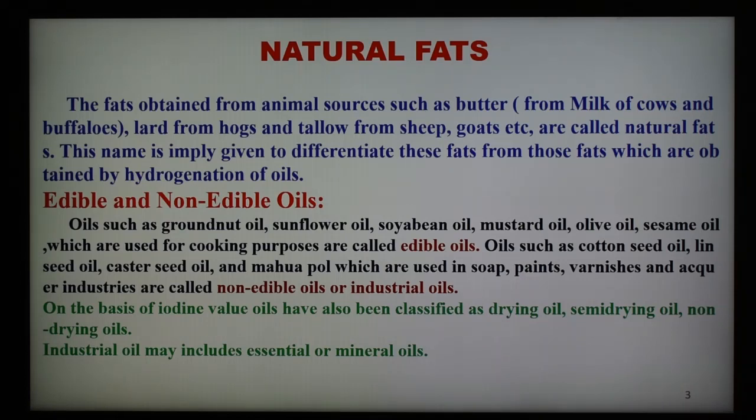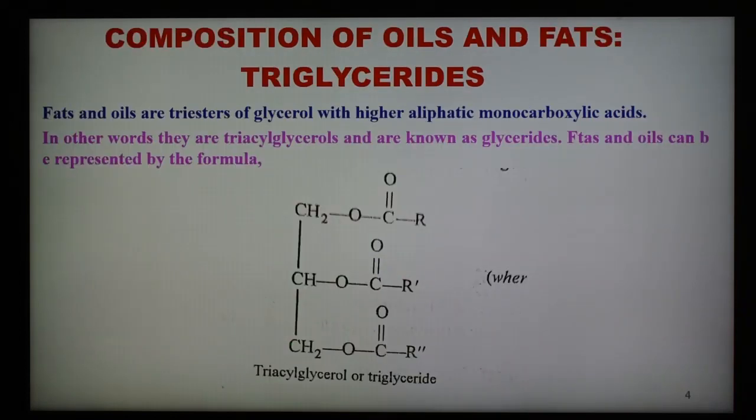Mineral oils cannot be saponified. They are called oil simply because of their physical appearance. They are non-edible and are mainly used as fuel. So there are two kinds of industrial oil: essential oils and mineral oils. These are the two types of oil, with examples of edible and non-edible oils. And now we are going to see the composition of oil and fats, also known as triglycerides.